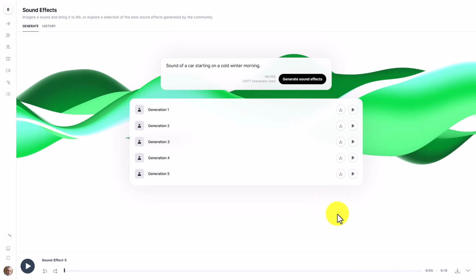So as you can see, 11 Labs will attempt to honor your request in order to generate a sound effect that you designate.